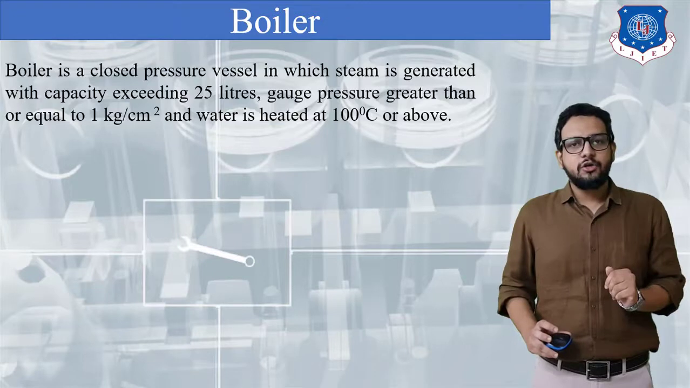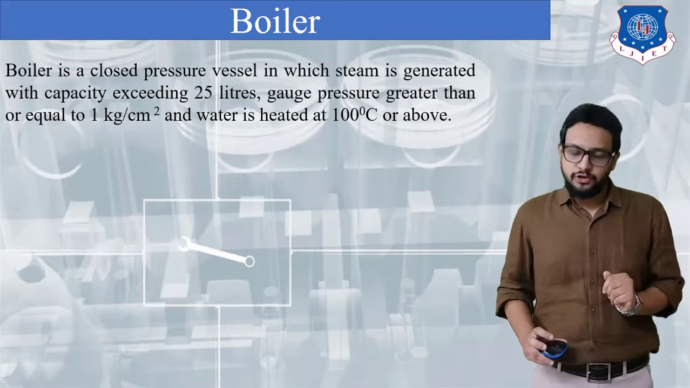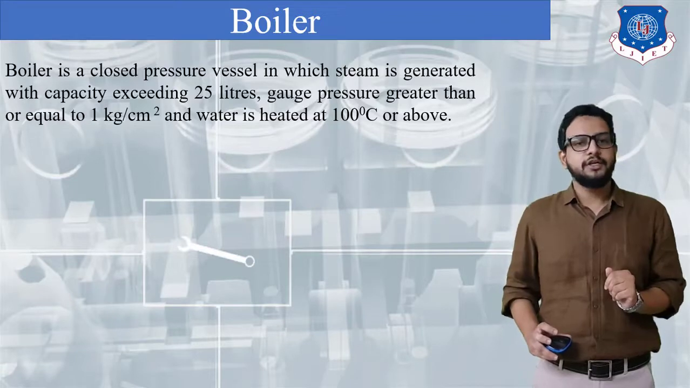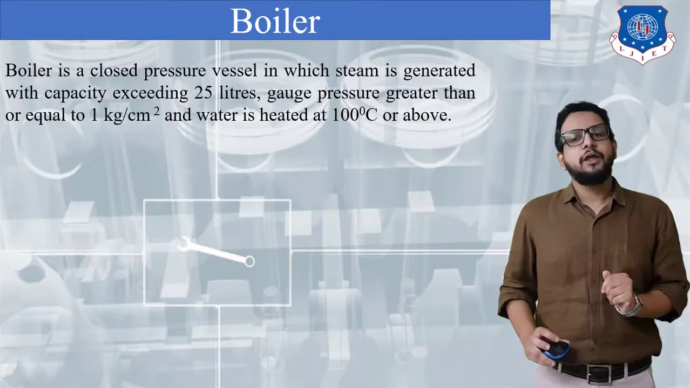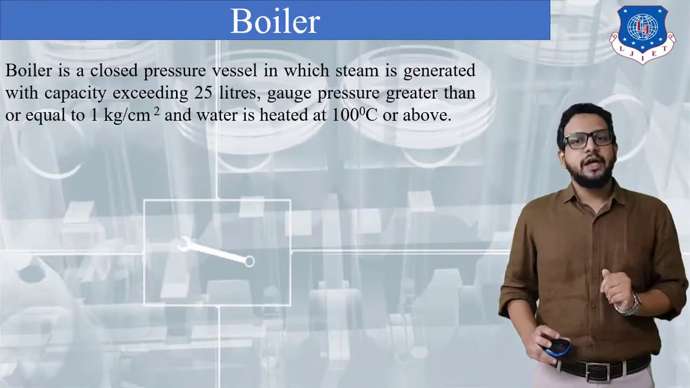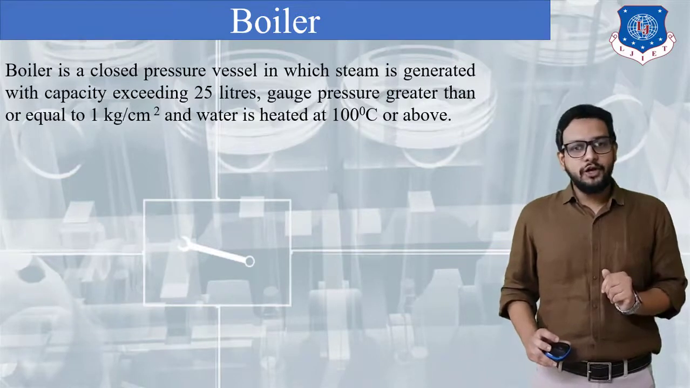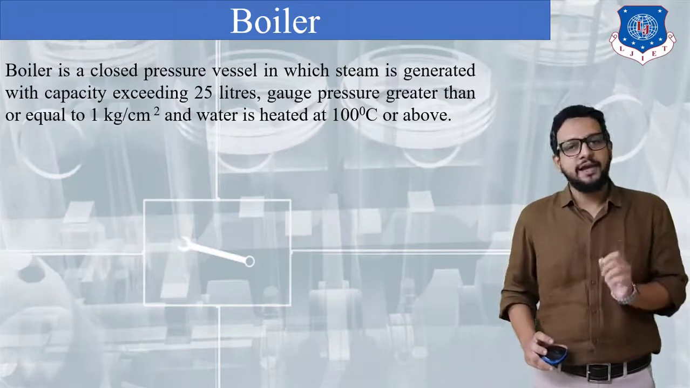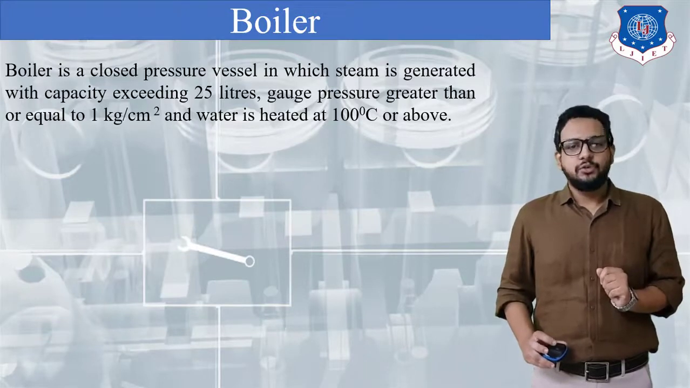Now there is a regulation called the Indian Boiler Regulation, which passes various laws for the safety and operation of a boiler. It has given a definition for a boiler. According to IBR, a boiler is defined as a closed pressure vessel in which steam is generated with a capacity exceeding 25 liters, gas pressure greater than or equal to 1 kg per centimeter square. If we convert 1 kg per centimeter square into bar, it is equal to 0.98 bar. And water is heated at 100 degrees Celsius or above.